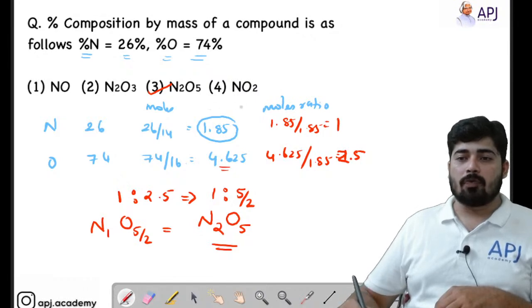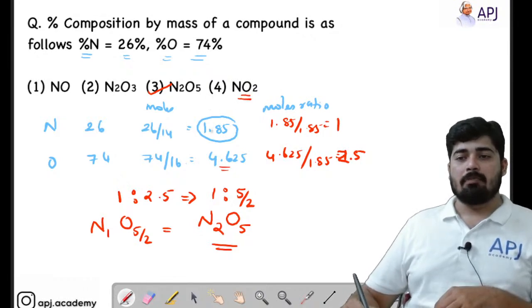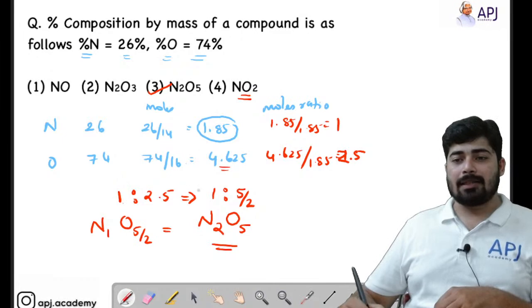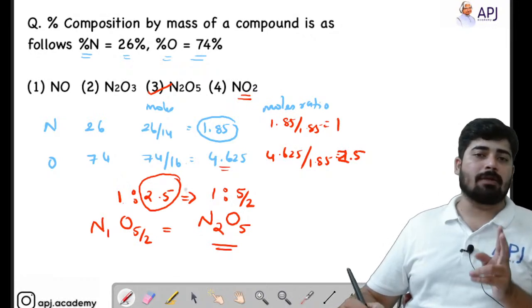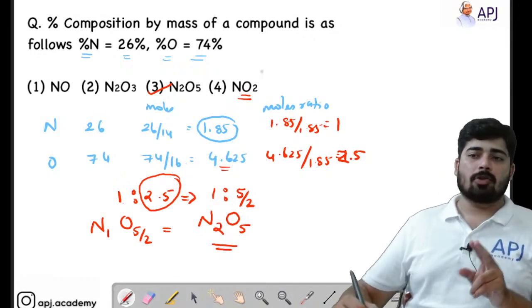Normally students go for either this one because they get here 1 and they get here 2.5. So they will round this 2.5 to 2 by approximation, and that will be a blunder. Okay. So be aware of that.